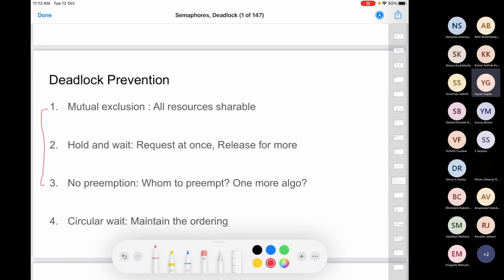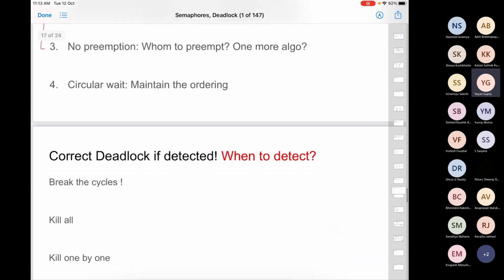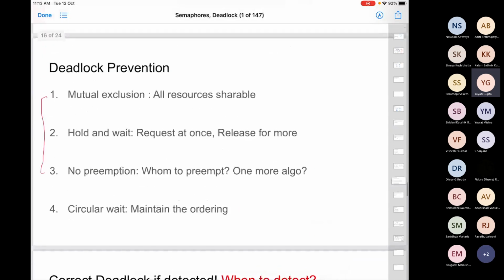Look at the second one. So it says hold and wait, right? So let's try to make this condition false. What hold and wait was saying, I'm holding one resource and I'm asking for another one. So what we are saying to the system programmer is that shouldn't be allowed. Any process should not be allowed to do that. You are holding something and you request for something more, that should not happen. How can we guarantee that that shouldn't happen? There are two ideas to do that.